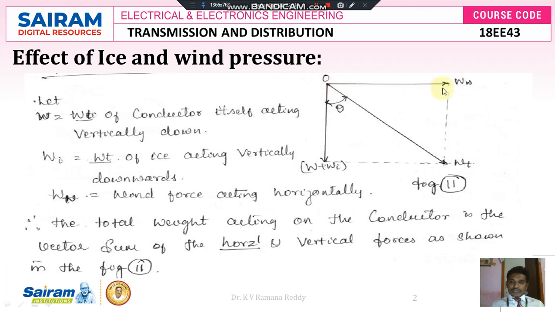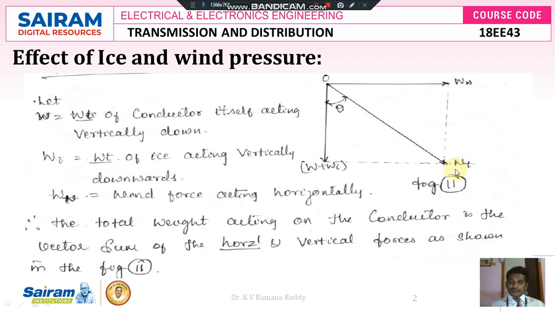Therefore, the angle between these two is 90 degrees. The vector sum of W suffix W, the wind force, and W plus Wi, the weight of the ice coated conductor, is nothing but Wt.